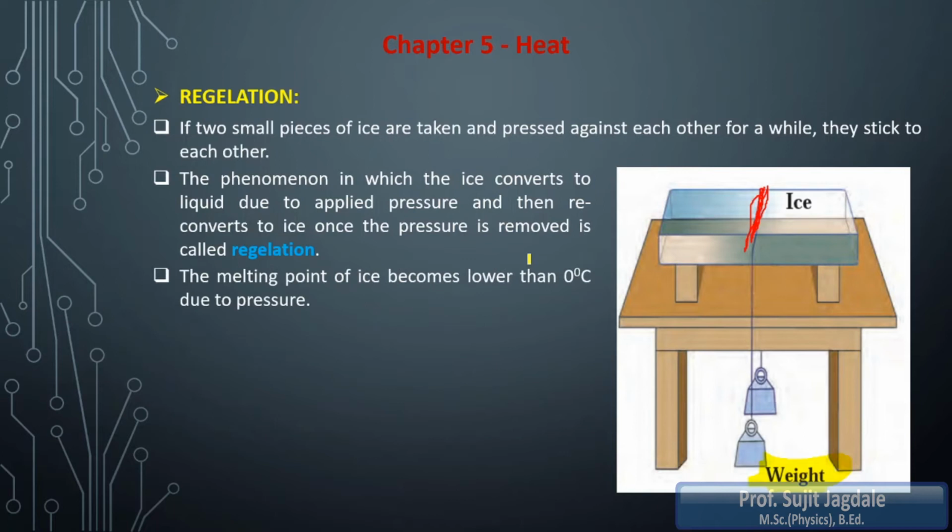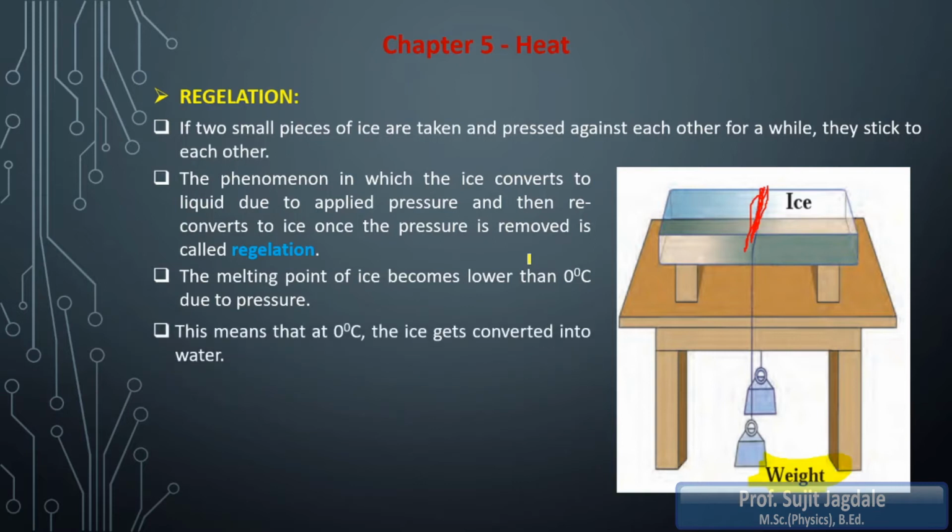Due to that pressure, the melting point of ice becomes lower than 0 degrees, due to which it melts and is converted into water. So due to the applied pressure the melting point changes for a while.